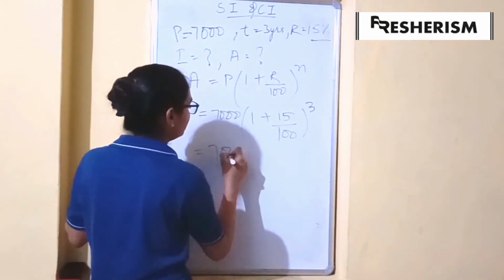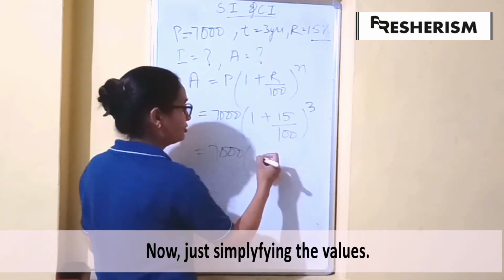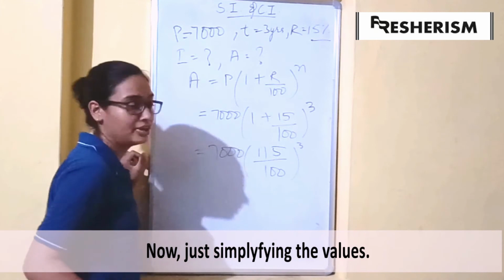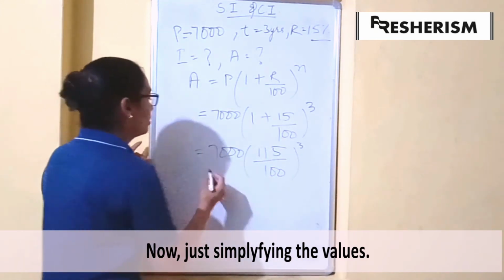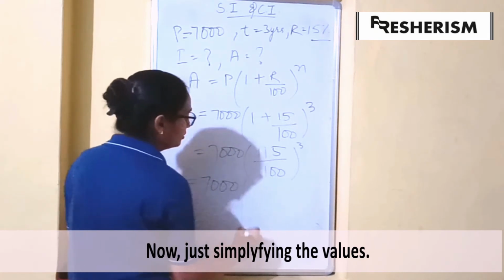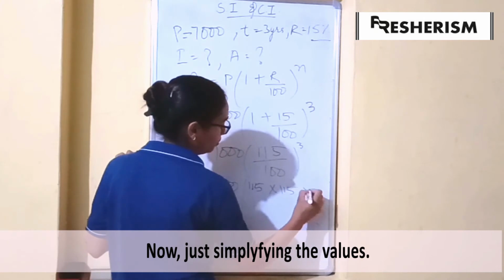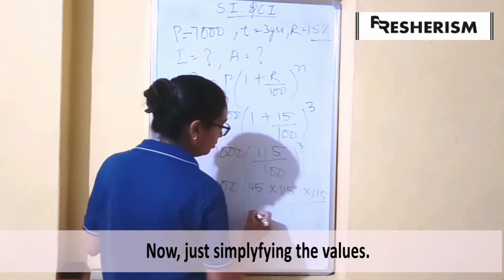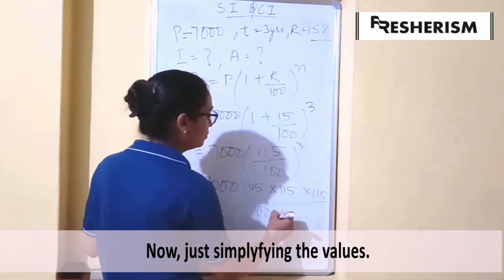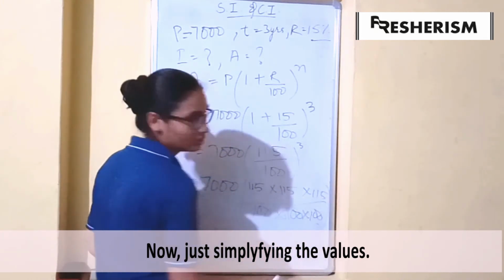Now 100 plus 15 gives us 115. This gives us 115 into 115 into 115 upon 100 into 100 into 100, if we open the cube.